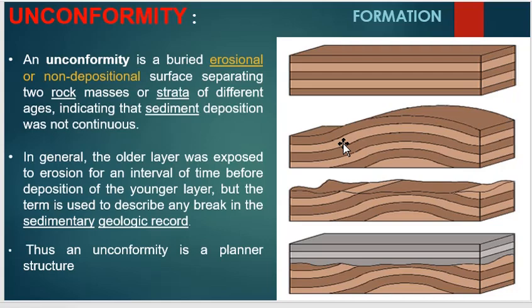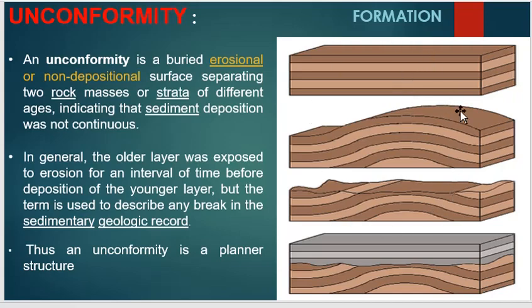Mainly, weathering and erosion play an important role, and an erosion or non-deposition surface is created that separates the two rock masses, from younger to older.